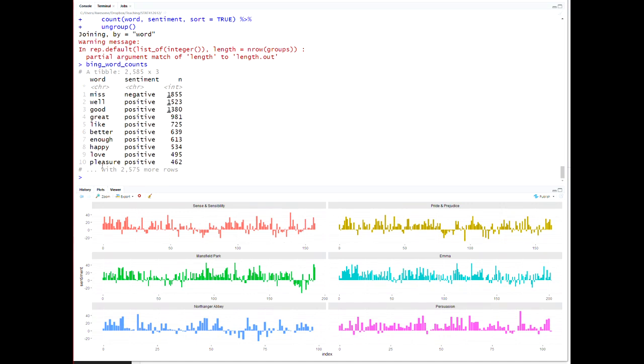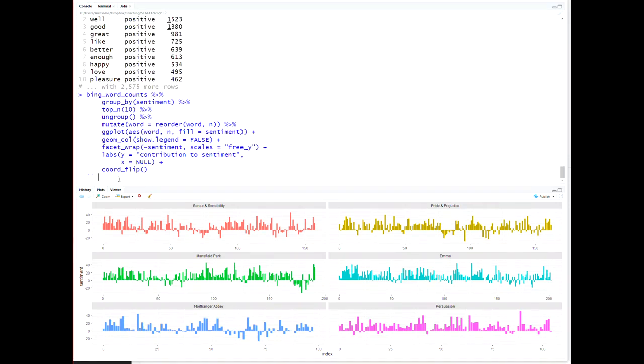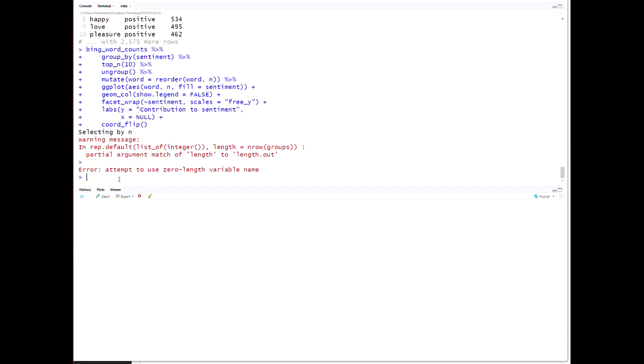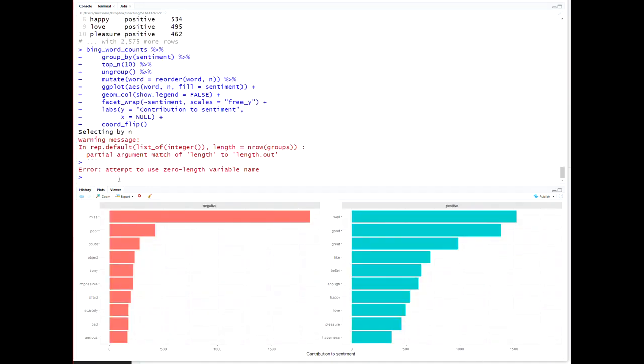I can also do a graphic to visualize this, where I am grouping my word counts by sentiment, looking at the top 10. I'll order it by the frequency of the word, and then I will plot them with the coordinates flipped and see that the word miss is sort of overrepresented. These others are not bad for negative words, and these are fine for positive words.